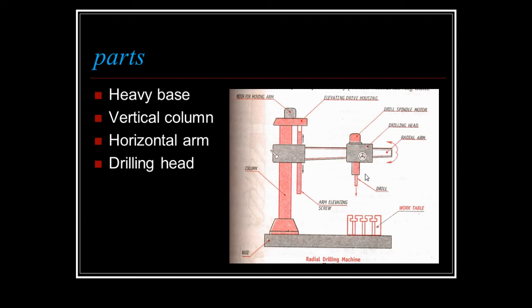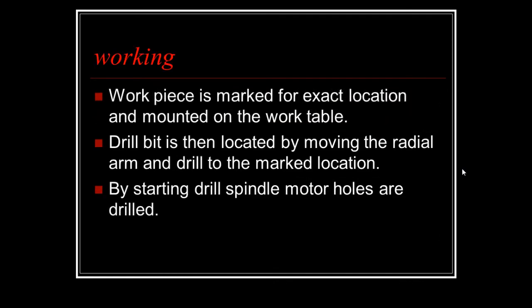So heavy base, vertical column, horizontal arm, and drilling head are the main parts of this drilling machine. The workpiece is marked for the exact location and mounted on the table. The drill bit is then located by moving the radial arm and the drill to the marked location. By starting the drill spindle motor, holes are drilled.